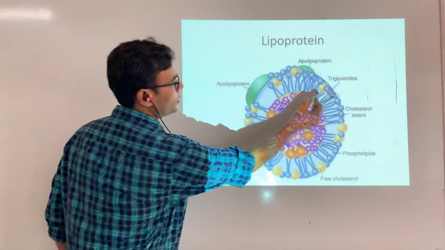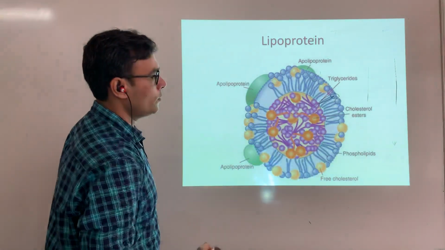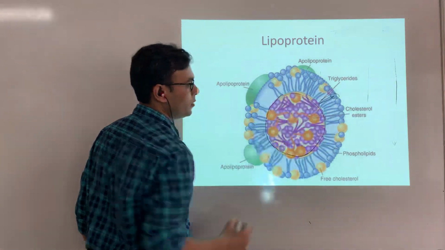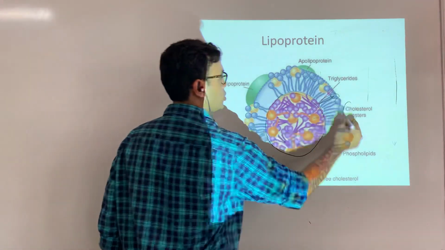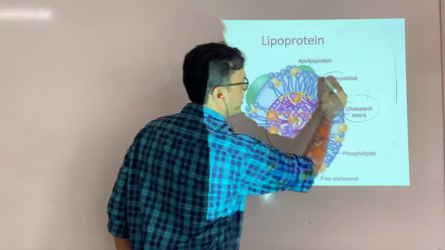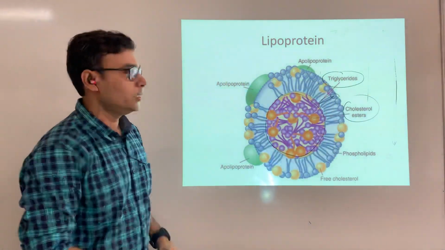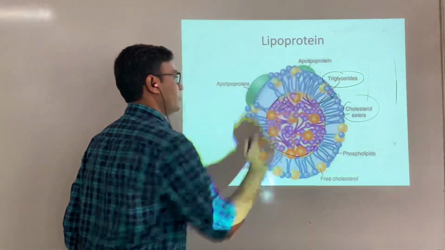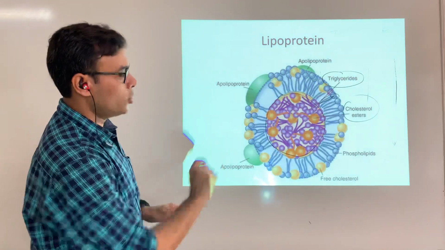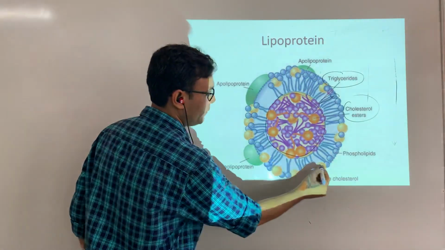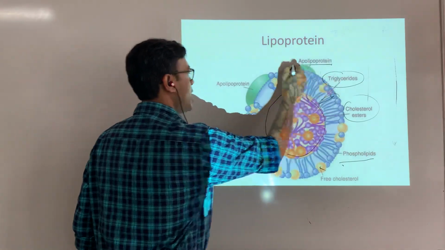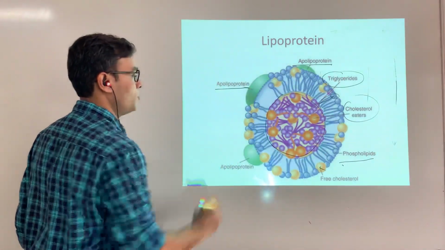On the core part, you can see cholesterol ester and triglyceride. So a lipoprotein has one core part and one peripheral part. In the core are cholesterol ester and triglyceride. On the peripheral part there is some free fatty acid, phospholipid, and different apoproteins.